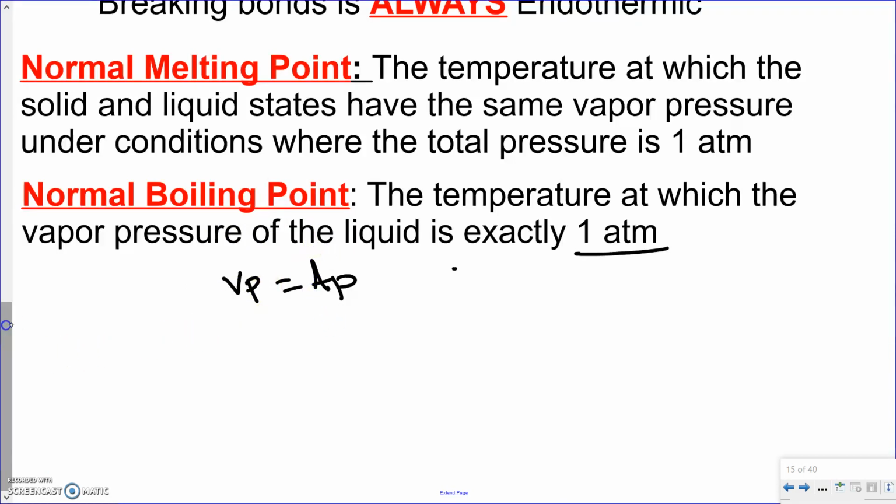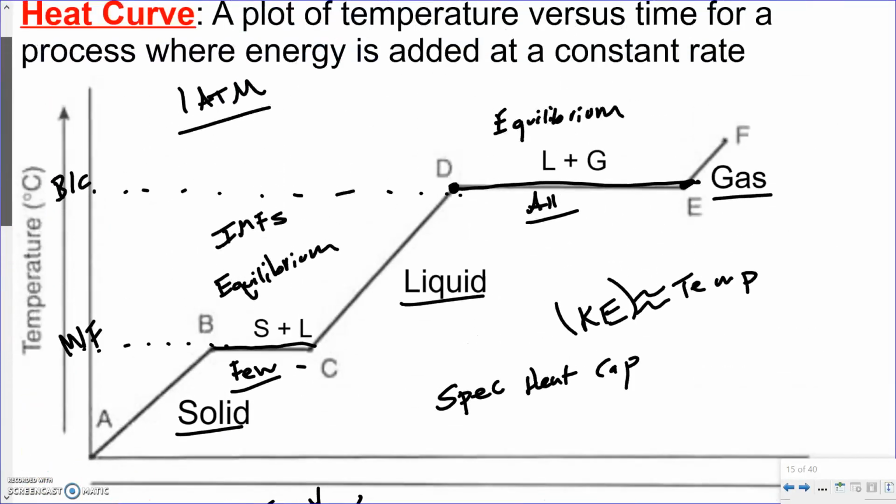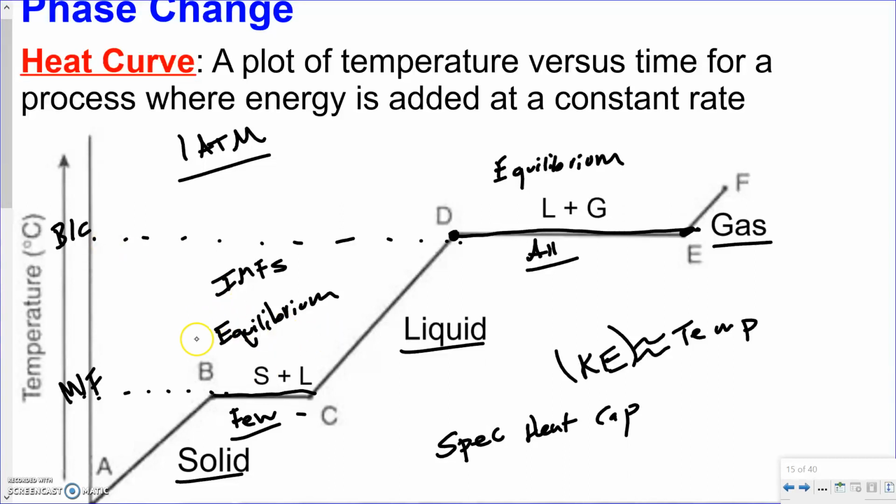Okay, we're going to stop this video here. What we're going to do on the next video is actually work through how to solve the math behind these problems and using this heating curve.